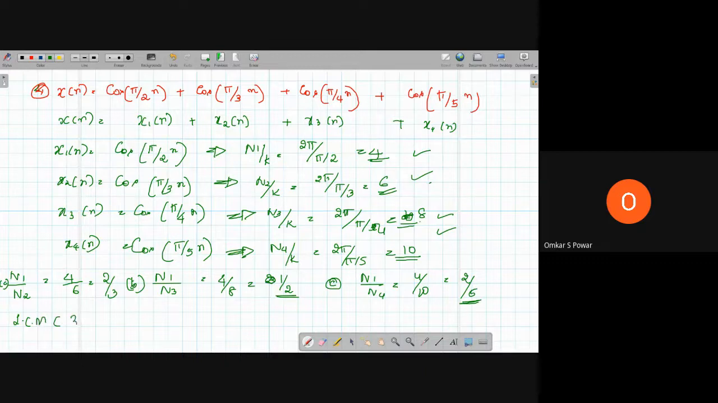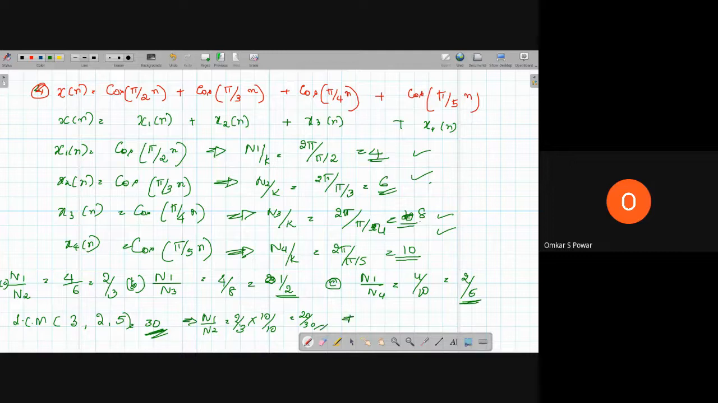Now what we have to do here is take the LCM of the denominators. LCM of 3, 2, 5. So the LCM of the denominators is 30. After getting the LCM, N1 by N2 is 2 by 3. If you want to get 30, you have to multiply by 10 by 10, so 3 into 10 is 30, which gives 20 by 30.